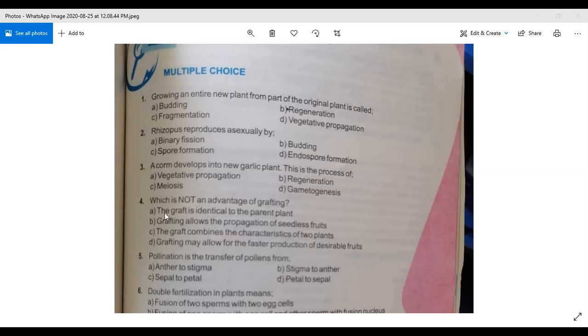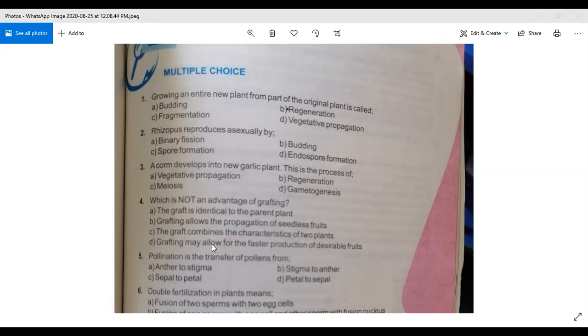First we will see the options. What is option A? Option A is the graft is identical to the parent plant. Option B, grafting allows the propagation of seedless fruits. Option C, a graft combines the characteristics of two plants.